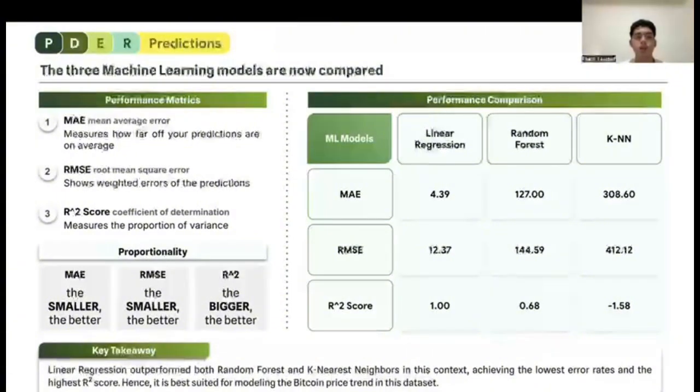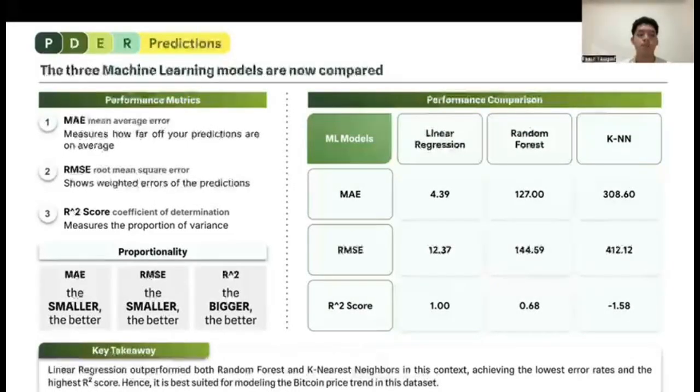Okay, previously we have gone through all of the machine learning models that are used in this context. And now we will compare the three and decide which is the best for this problem. So the machine learning models will be measured with mean absolute error, which measures how far off the predictions are on average, then the root mean square error, which shows weighted errors of the predictions, and then the R square score, which is the coefficient of determination that measures the proportion of the variance.